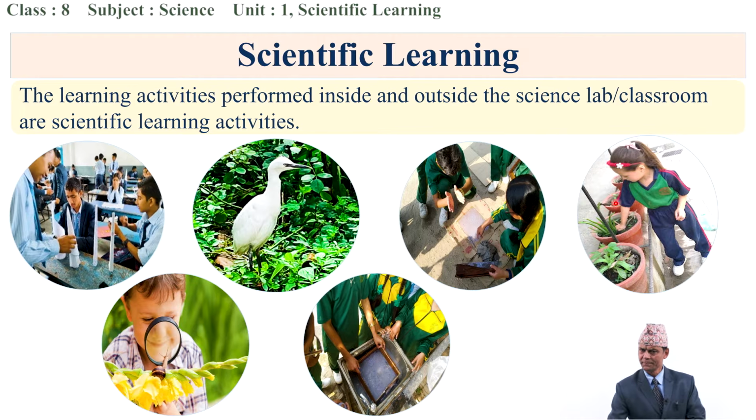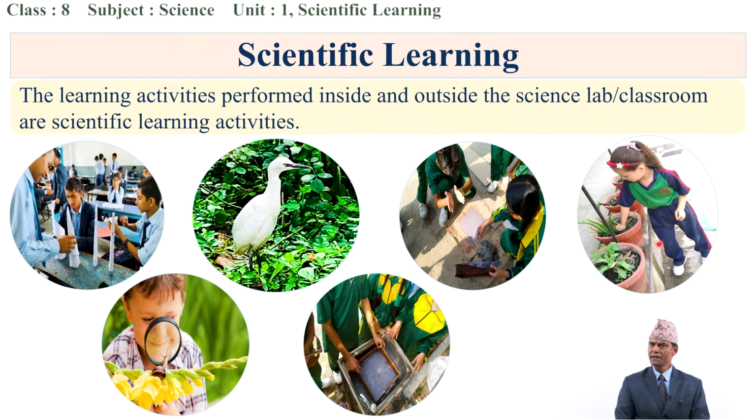Do you have this type of idea or experience? Have you ever done these experiences? Definitely, because we like the garden, we like to visit outside, and we can work inside the class and outside the classroom also.